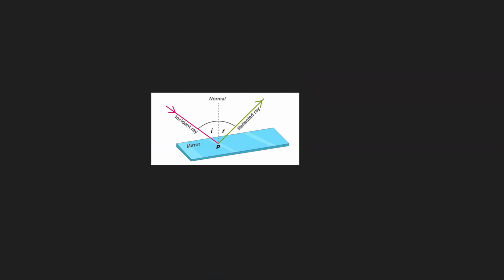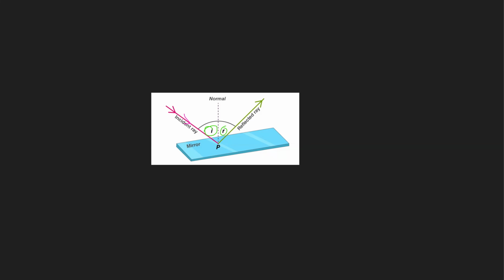Okay, now when images are made and are reflected, we have a law of reflection of light that works exactly this way. When light goes into the surface, it goes with an angle. This angle, which is the angle of the incident ray, the incident angle, is equal to the reflected angle.